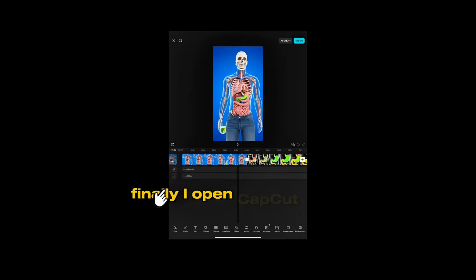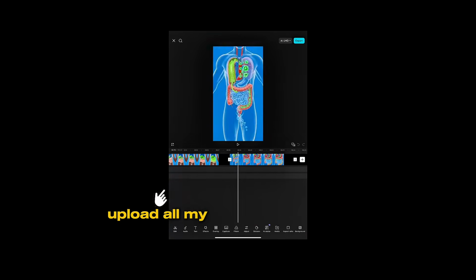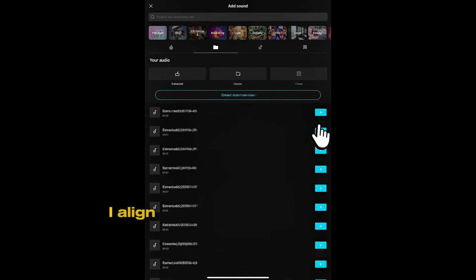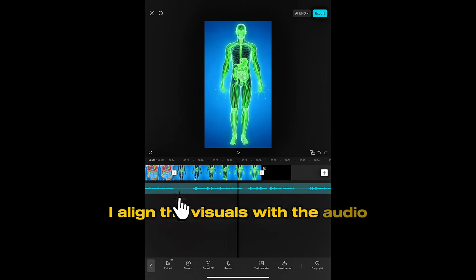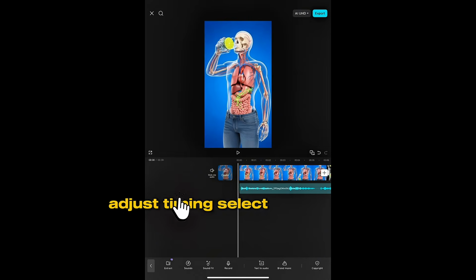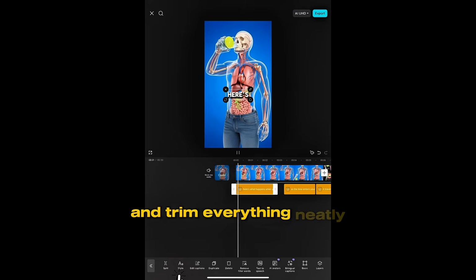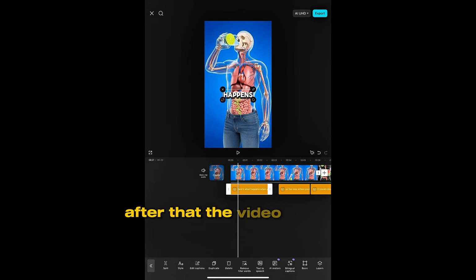Finally, I open CapCut, upload all my animated video clips, and import the voiceover. I align the visuals with the audio, adjust timing, select my caption style and font, and trim everything neatly. After that, the video is ready.